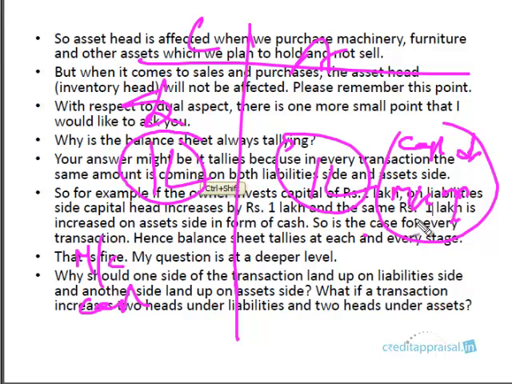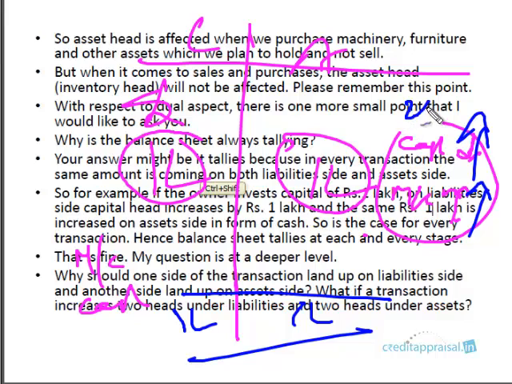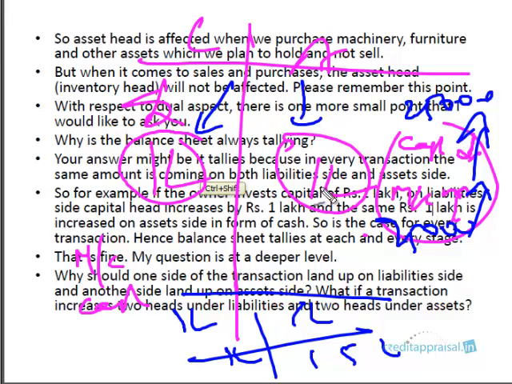But my question is, why is it happening like that? Why can't we have a case where cash increases and machinery increases? Earlier the total of the balance sheet was 1 lakh, 1 lakh. Now cash increased by 25,000. Machinery goes up by 25,000, and this becomes 1.5 lakhs. This remains 1 lakh. Why can't we have a situation like that? Why is it always that either on both sides the same amount is increasing, or on one head one is increasing and one is decreasing?